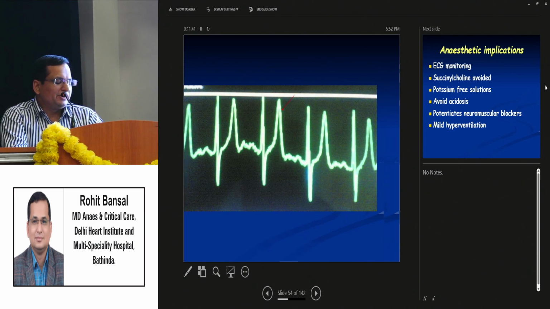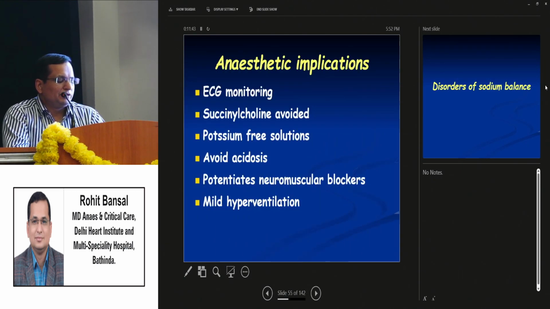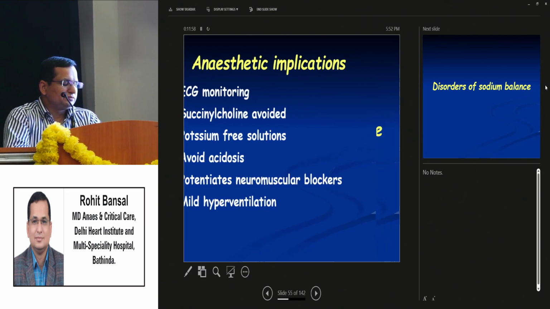This shows peaked T waves. The anesthetic implications of hyperkalemia: ECG monitoring should be done. Succinylcholine, which causes hyperkalemia, should be avoided. Potassium-free solution should be given. Avoid acidosis. It potentiates neuromuscular blockers. Mild hyperventilation should be done.